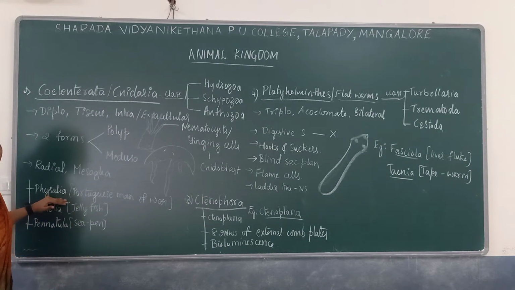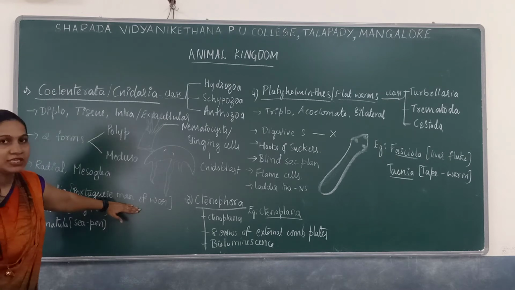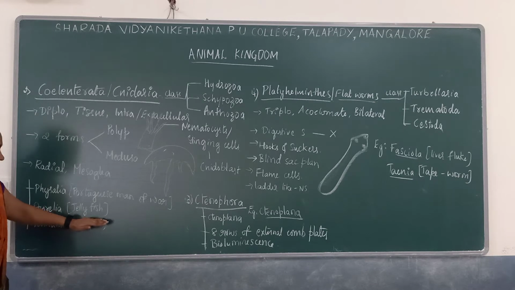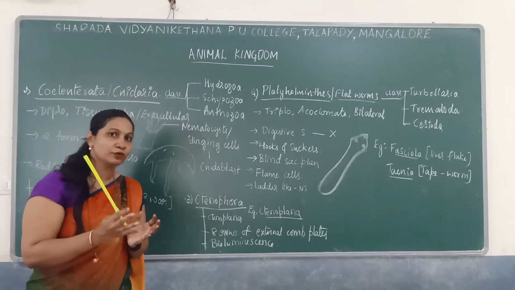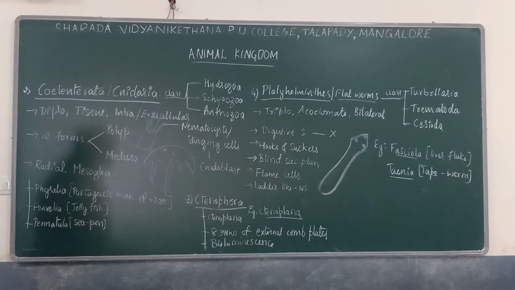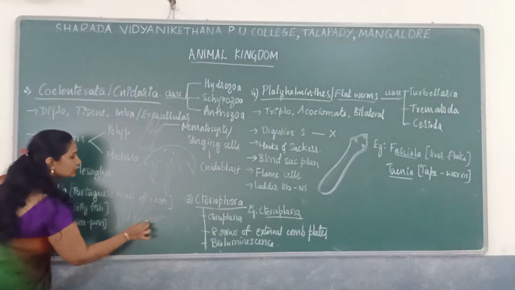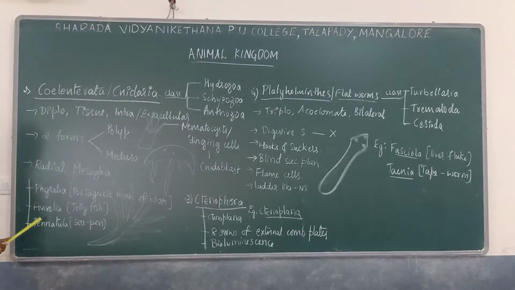Next, the very important examples are Physalia and others. A direct question can be asked based on the commonly known name as well as the scientific name. Physalia is commonly called Portuguese man of war due to its alignment, as well as Aurelia, which is a jellyfish. Their complete body is made up of water, so that's why they are known as jellyfish. Pennatula is a sea pen, which is a pen-like structure. These are the three very important examples.